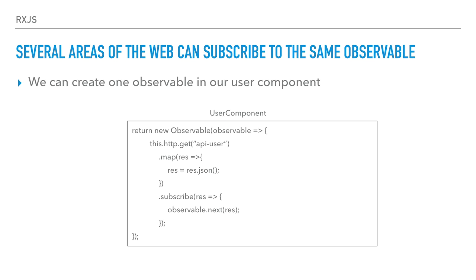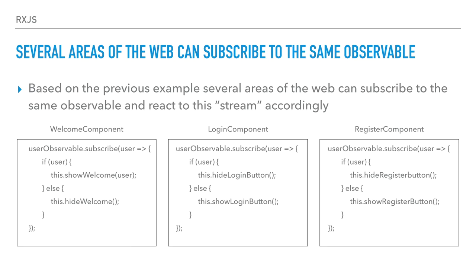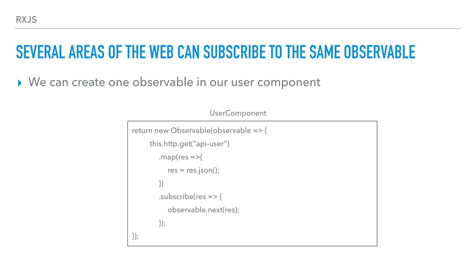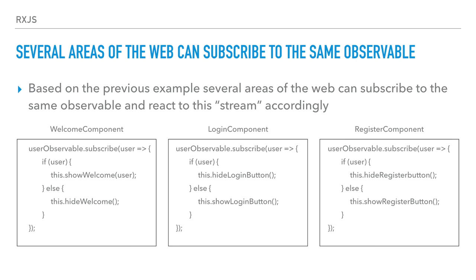This is the user component. And now, if we have several areas in the application, different parts and code, we have the welcome component. This is the center of the screen of the website. We have the login component and the register component. All of them can subscribe to the previous example, to this observable, to this return. All of them can subscribe, and when the user changes, the arrival of the user or the deletion of the user, then they can react in different areas of the application.